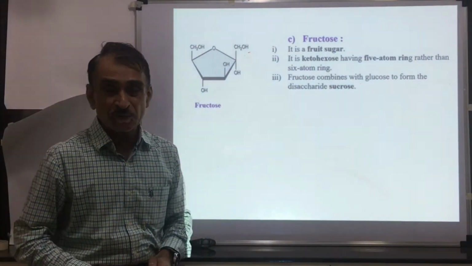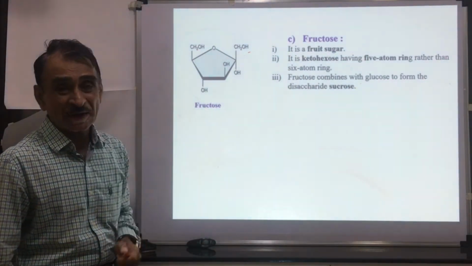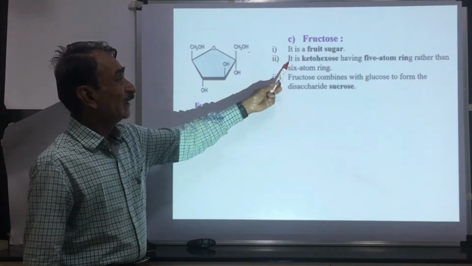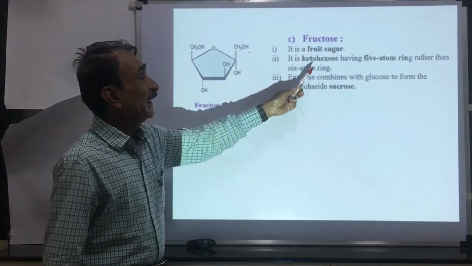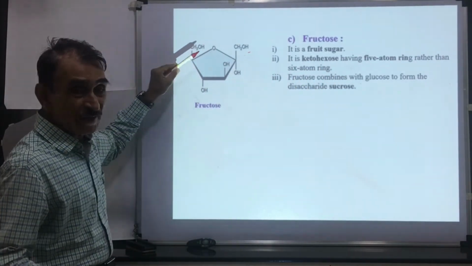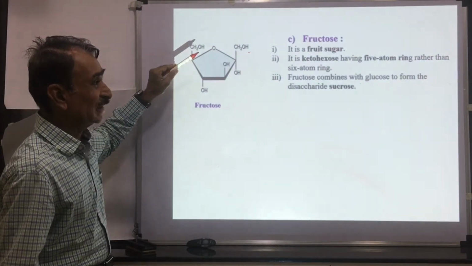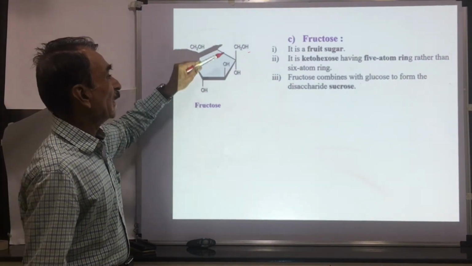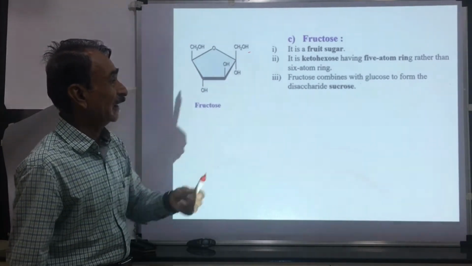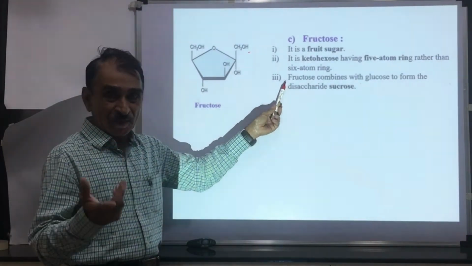The third important hexose sugar is fructose, which is called fruit sugar. This is a ketohexose. This contains the ketone group. It has a 5 atom ring. Glucose and galactose have a 6 atom ring, but fructose has a 5 atom ring rather than a 6 atom ring. Fructose combines with glucose.